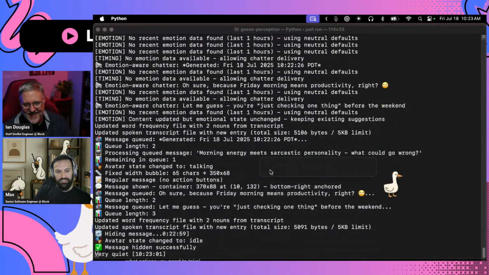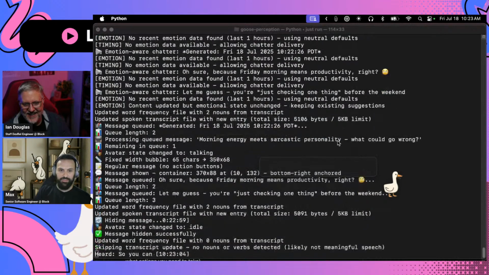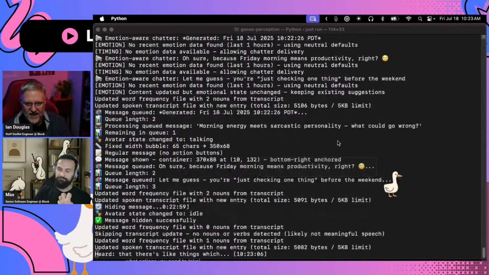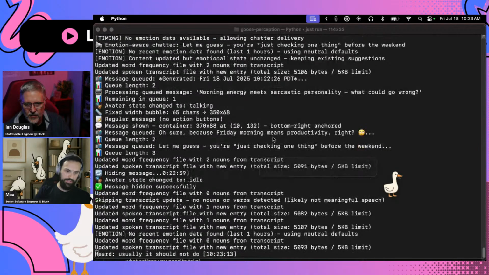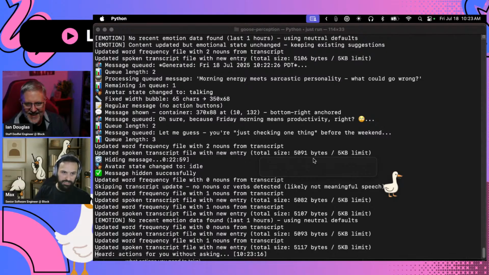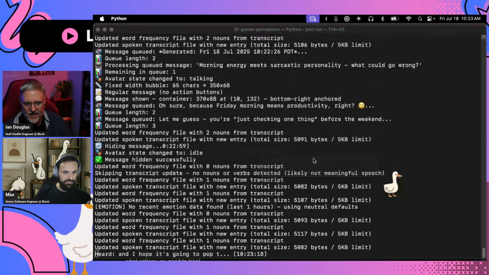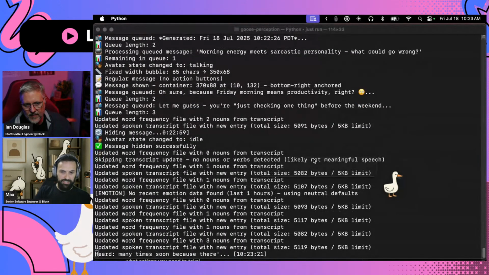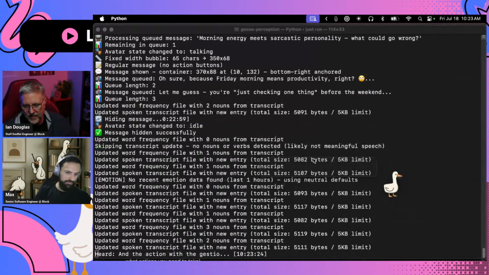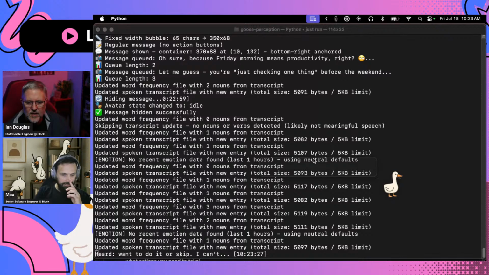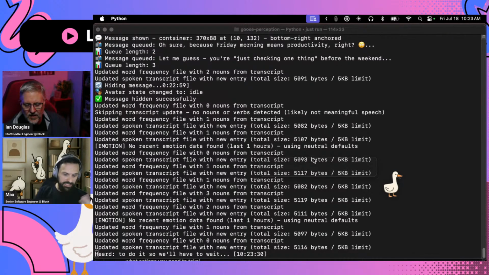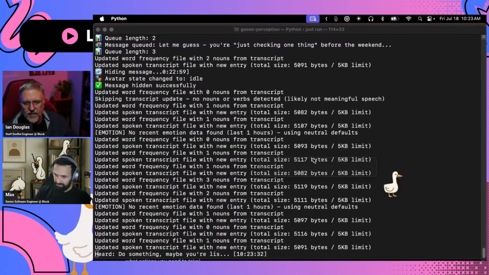You can notice that there are things which are still work in progress. For instance, usually it should not do any actions for you without asking you. And I hope it's going to pop me an actionable suggestion anytime soon, because there's a type of suggestions. The actionable suggestion basically asks, do you want to do it or skip? I can't force it to do it, so we'll have to wait for it to do something. Maybe listening to me asking will help it.